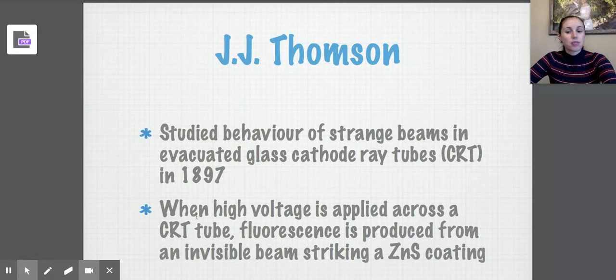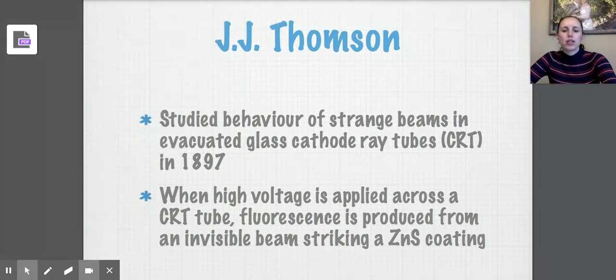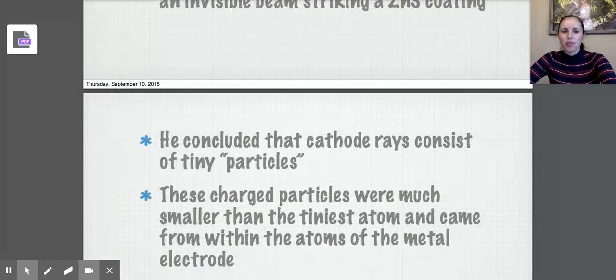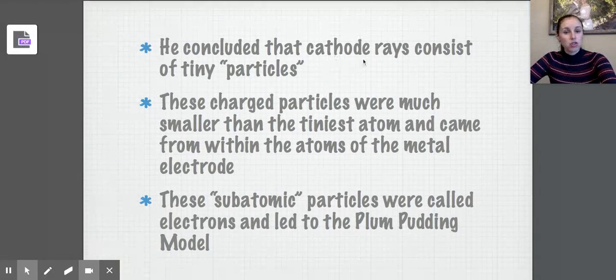So when high voltage is applied across that cathode ray tube, fluorescence is produced from an invisible beam striking a zinc coating. So he noticed a bright flash of light being produced from this cathode ray tube. So he knew there was some sort of energy existing in that cathode ray tube. So his conclusion was that those cathode rays must consist of tiny particles. He said these charged particles were much smaller than the tiniest atom.